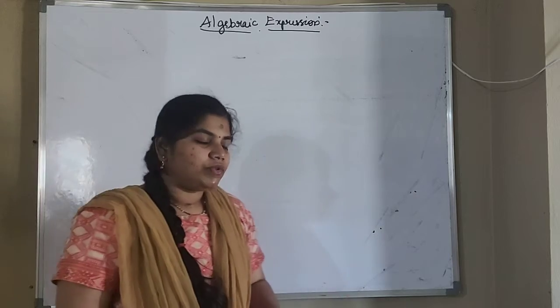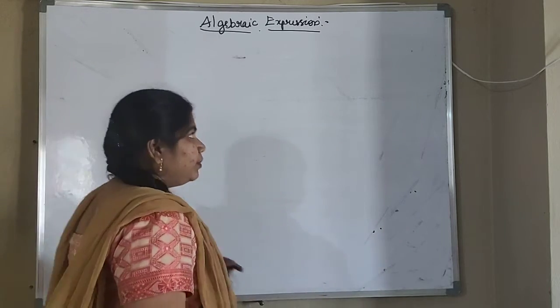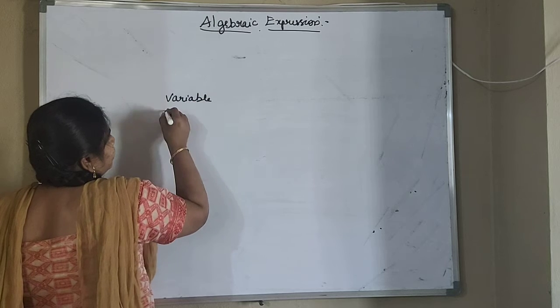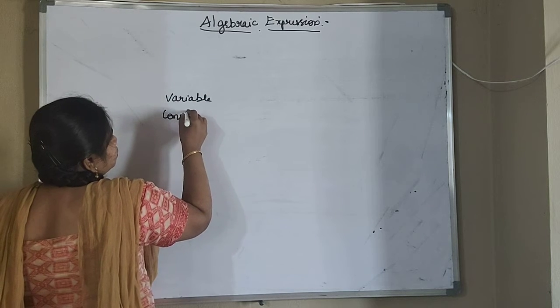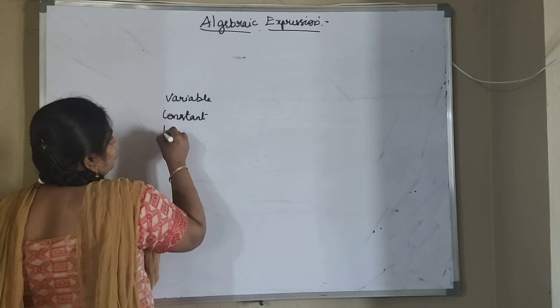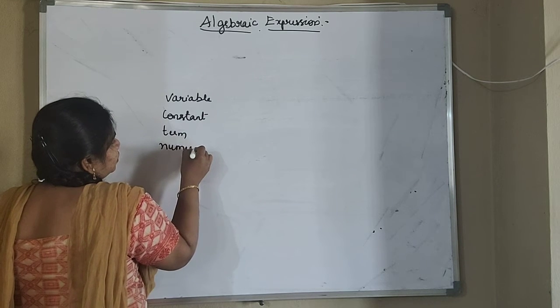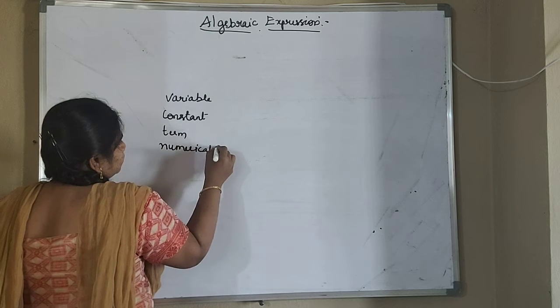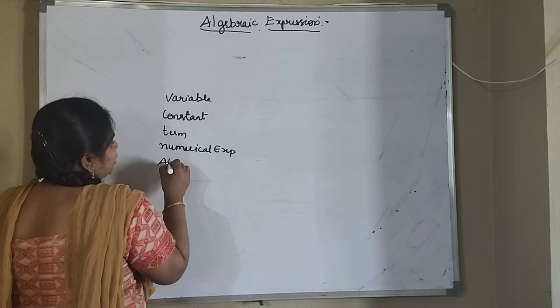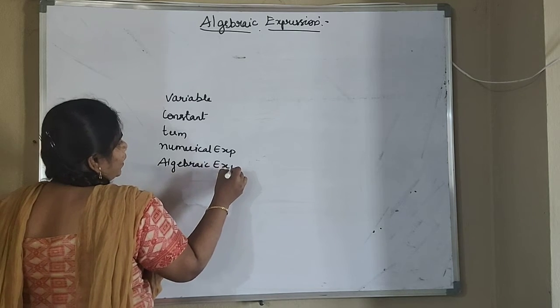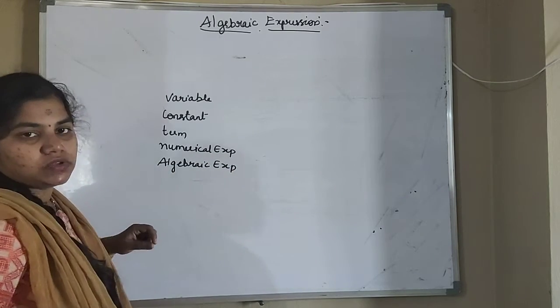In this, we discussed what is a variable, constant, term, numerical expression, and algebraic expression, and how many different types of algebraic expressions we have learned.